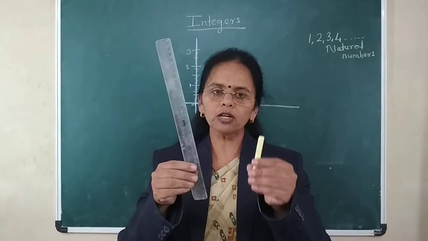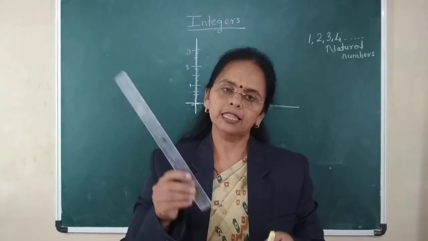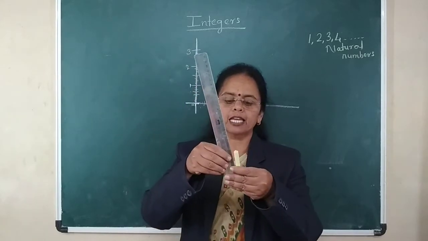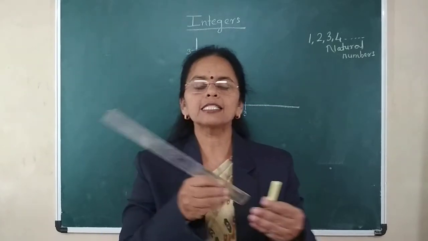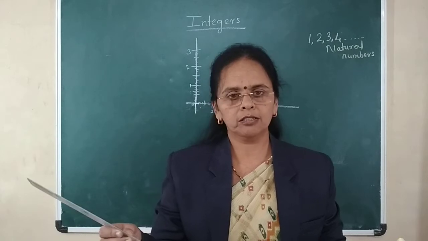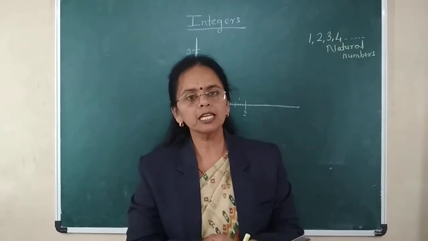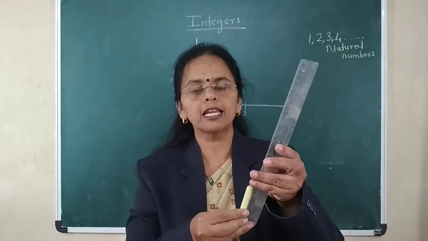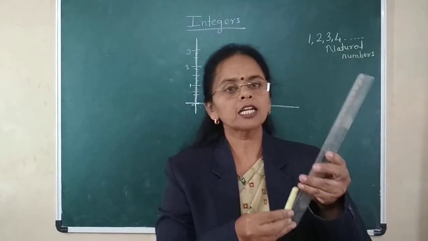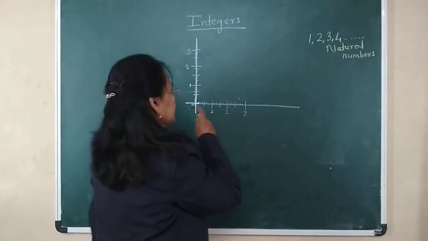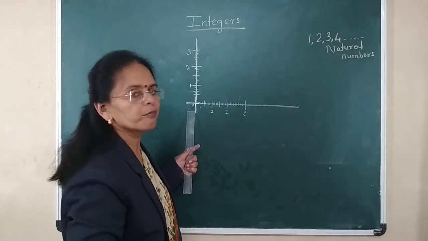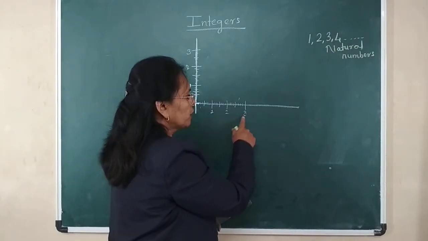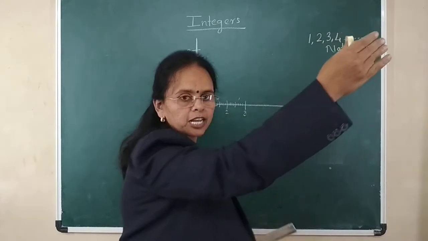In the place of chalk, if I take cloth, then also you will put one end of the scale to one end of the cloth and start measuring. When you see the end where you have put the scale, it starts from the number 0. 0, 1, 2, 3, 4, 5, 6, and so on.